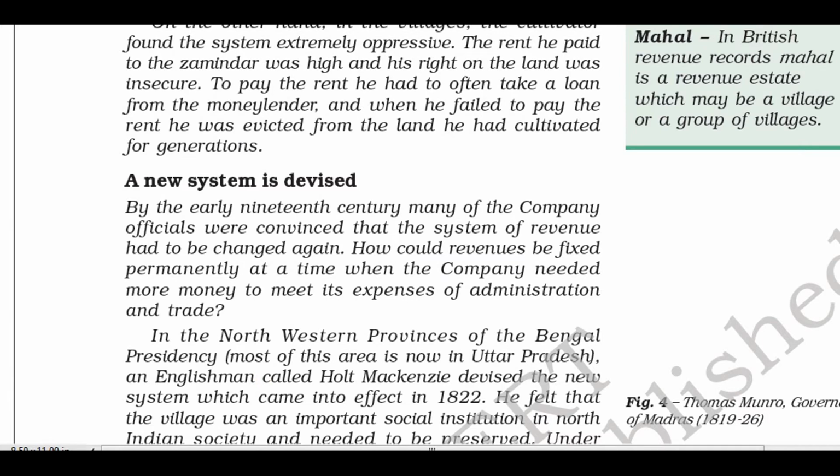So what is the second taxation system introduced by the British? That is called Mahalwari. So you see here, Mahal. What is Mahal? In British revenue records, Mahal is a revenue estate which may be a village or a group of villages. So a tax fixed on a village or a group of villages is called the Mahalwari system.